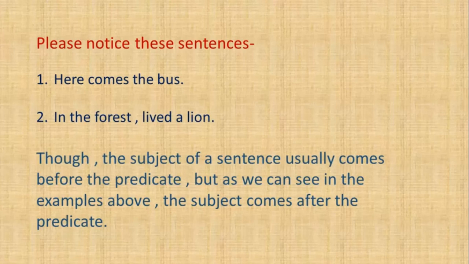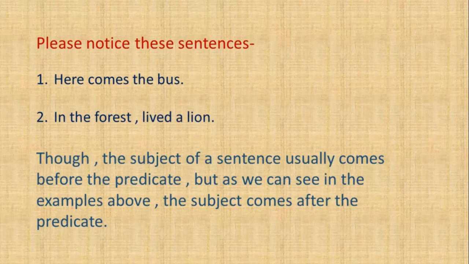We have read in the previous slides that subject comes first and then comes the predicate. But look at these sentences. In the first example, you must have noticed that the bus is the subject and here comes is the predicate. And so we see that predicate comes first and then the subject.